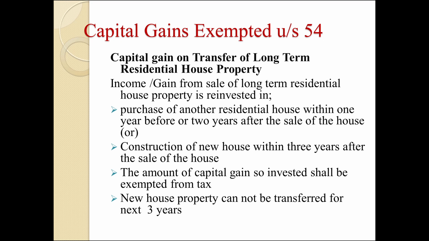So we have to acquire new house property 1 year before the date of its sale or within 2 years after the date of its sale if the property is already constructed. If the assessee wants to construct new property, he can claim 3 years period from the date of its sale. The amount of capital gain so invested in new house property is fully exempted from tax.